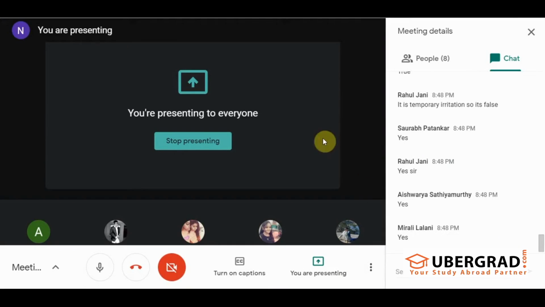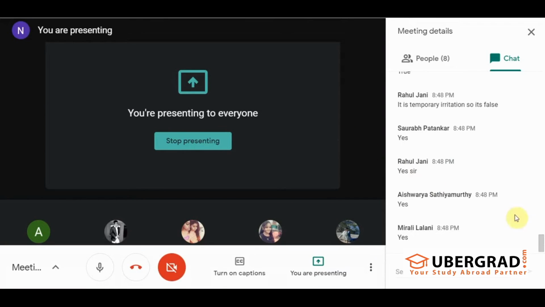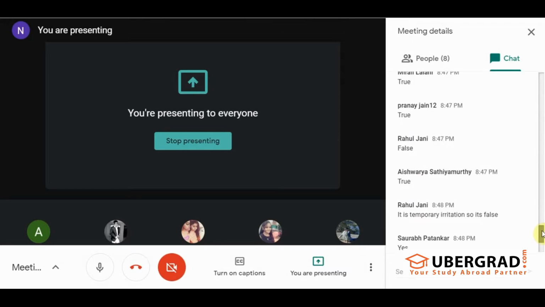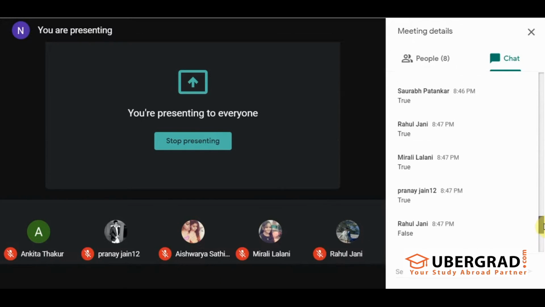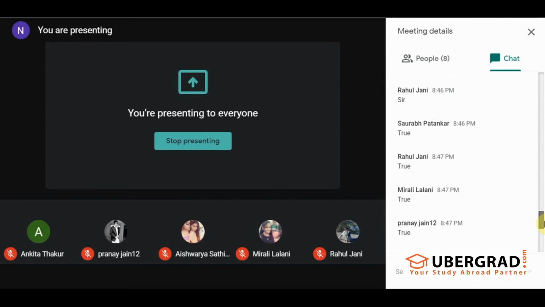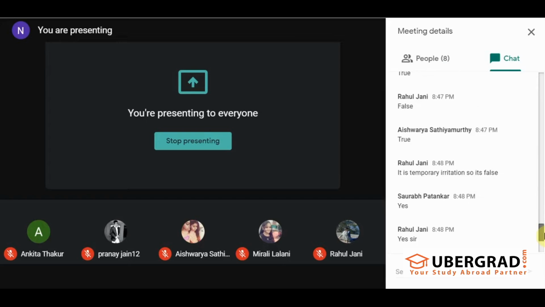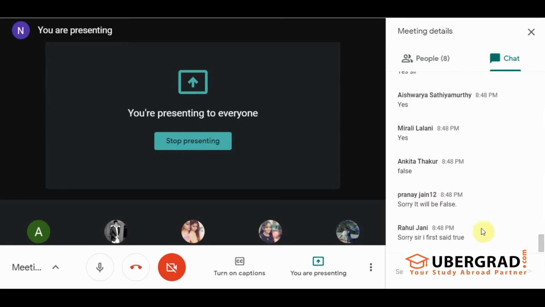Okay, so it is temporary irritation. Yes, it is temporary irritation. Others, what should be the answer? Aishwarya is saying true, Pranay is saying true. Mirali says true, Rahul says true. Ankita is saying false. Yes, it will be false.